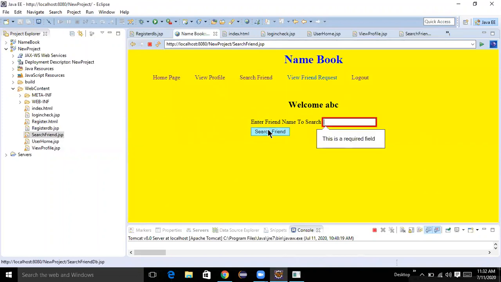Search friend. Then we need to enter the friend name. Then only we can search, otherwise we are unable to search. Suppose here I am entering friend name Sudhir. Then click on search.